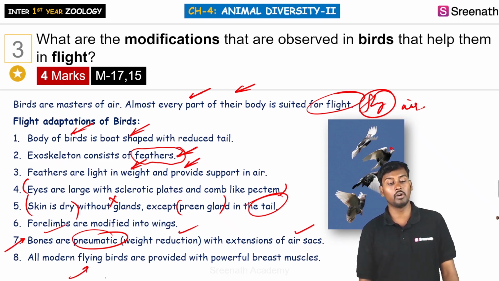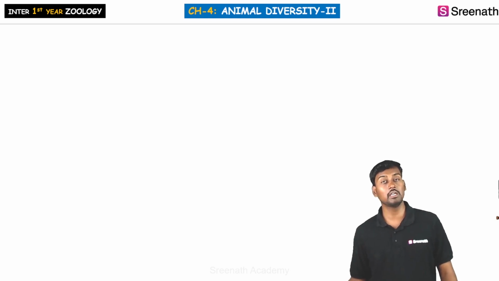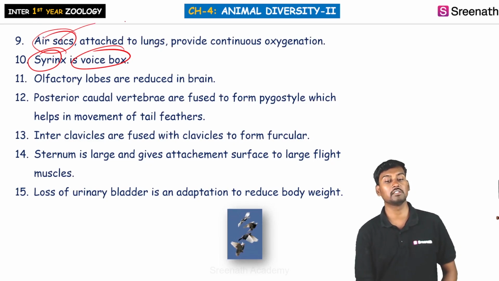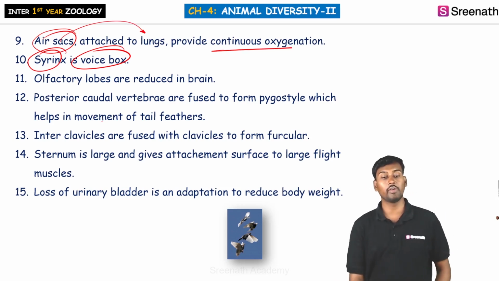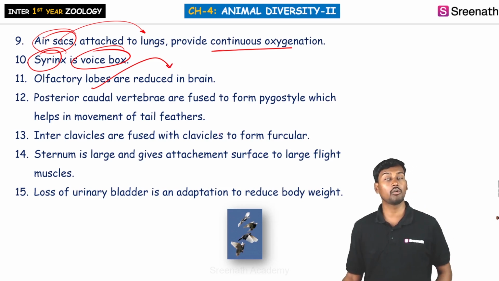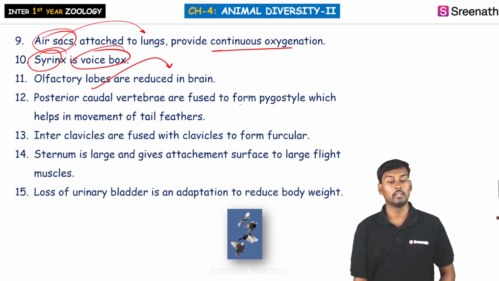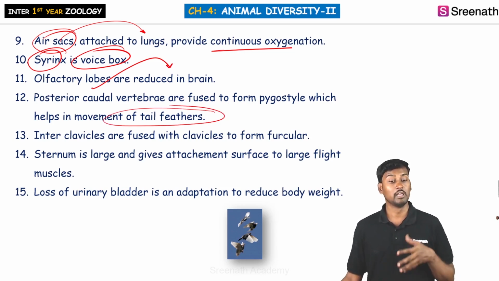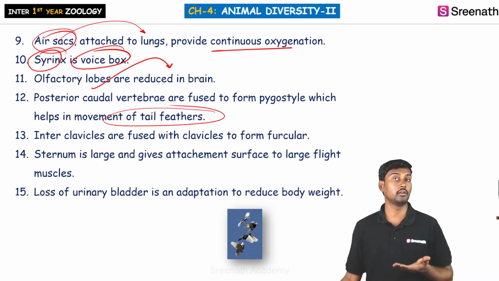And these modern birds generally have powerful breast muscles in order to support the flight of the bird. And also, the syrinx is a voice box, and the air sacs are generally attached to the lungs, which provide continuous oxygenation. And coming to the olfactory lobes within the brain, they are reduced. The posterior caudal vertebrae are the ones involved in the movement of the tail feathers. So what is needed to move the tail feathers is the posterior caudal vertebrae.